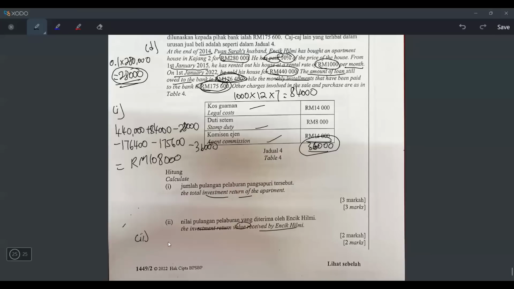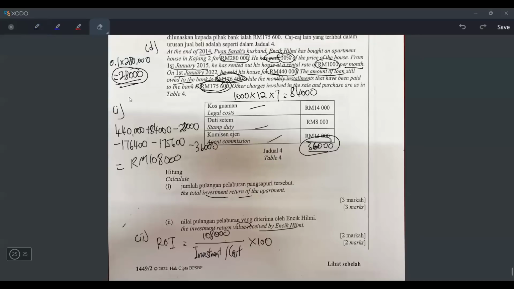This is what they are asking for, the return of investment, the ROI. And the formula is you will take the return, ataupun the profit lah. You can say the return or profit divided by the investment, ataupun the original cost, times 100. And the answer will come out in percentage. So what is the return? Now you already know. The return is this 108,000.